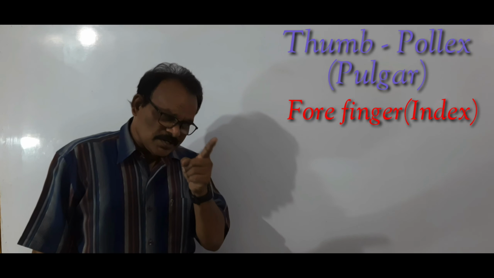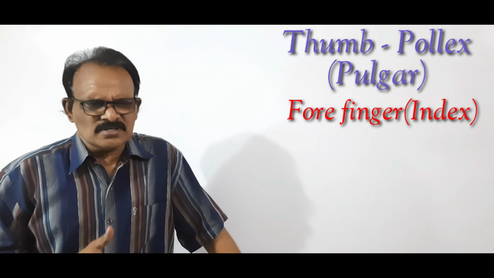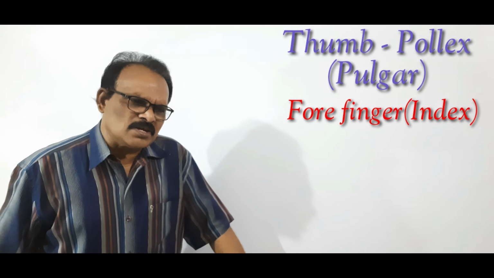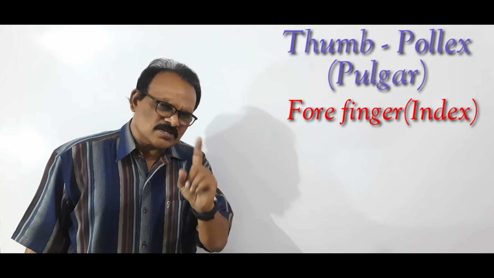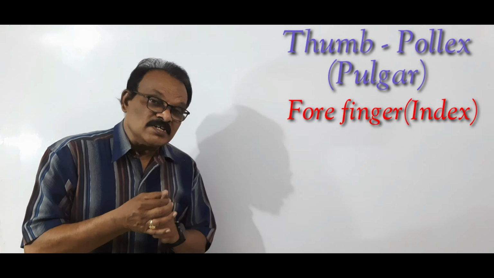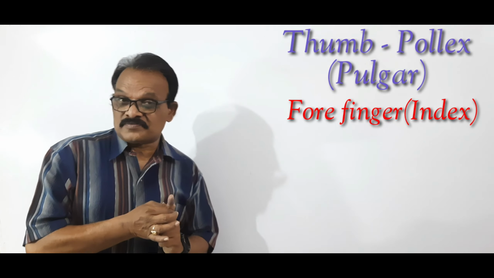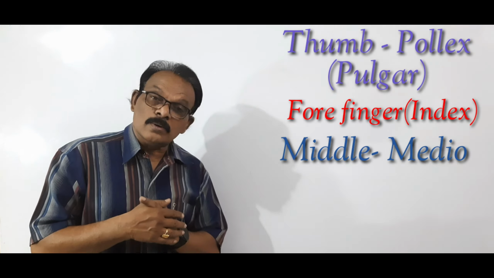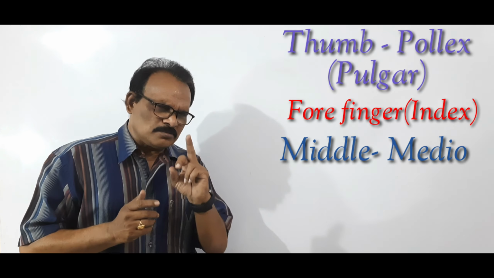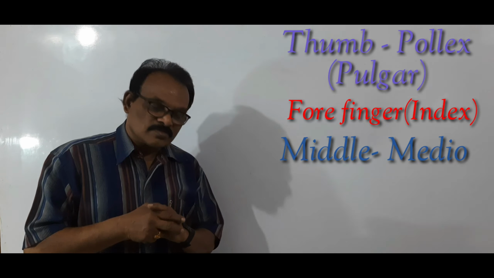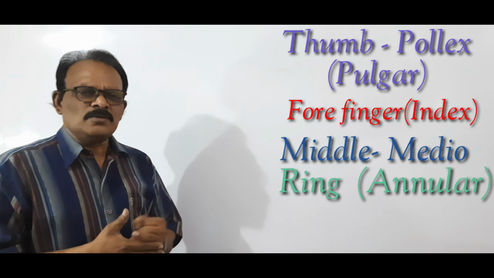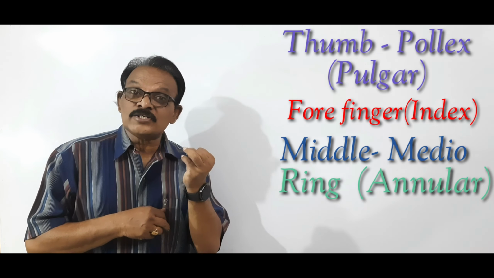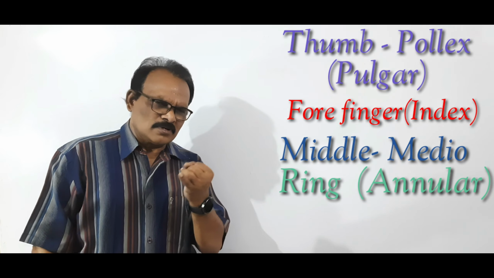Now this one is indica. Indica is a Latin name meaning to point out. Generally, to point out something, we raise this finger only. So this is called indica. Indica means index finger, forefinger. Now what is this? Medio means middle, so the middle finger. And what is this? The common name is ring finger, but another word for this finger is annular.